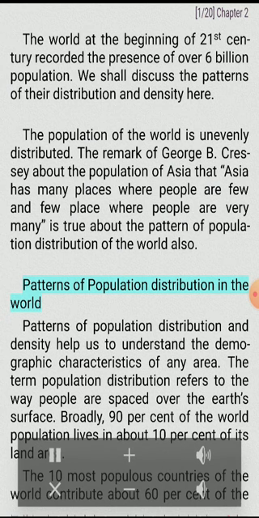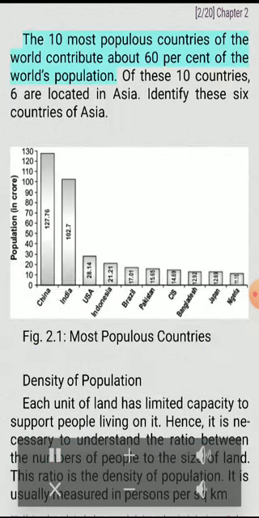Patterns of population distribution in the world. Patterns of population distribution and density help us to understand the demographic characteristics of any area. The term population distribution refers to the way people are spaced over the Earth's surface. Broadly, 90% of the world population lives in about 10% of its land area. The 10 most populous countries of the world contribute about 60% of the world's population. Of these 10 countries, 6 are located in Asia. Identify these 6 countries of Asia. Fig. 2.1. Most populous countries.